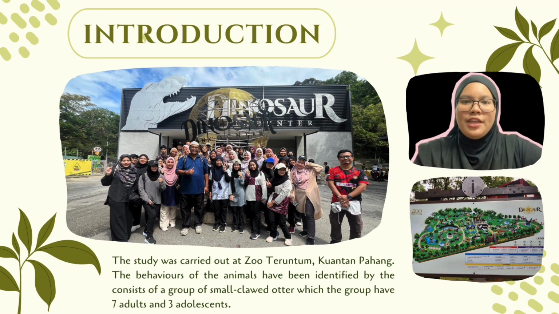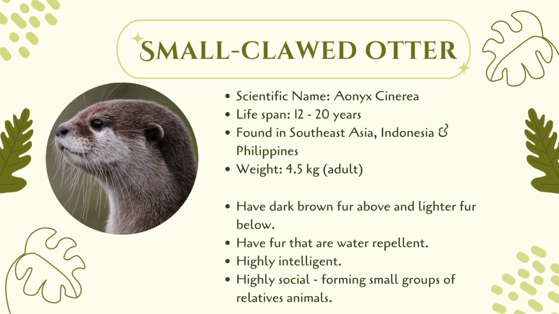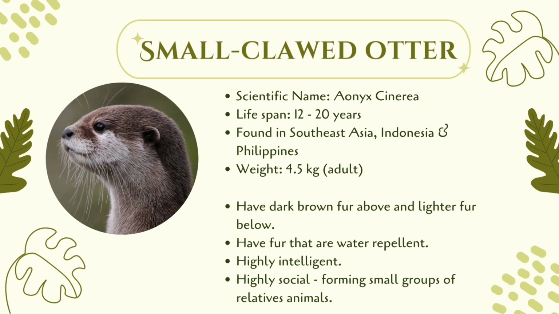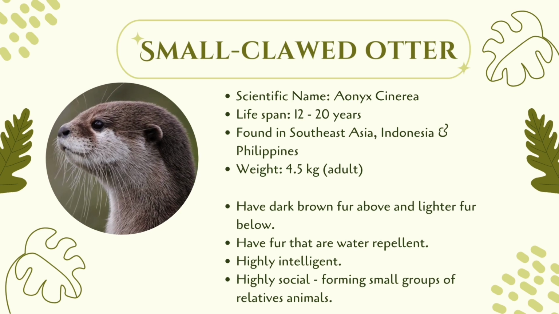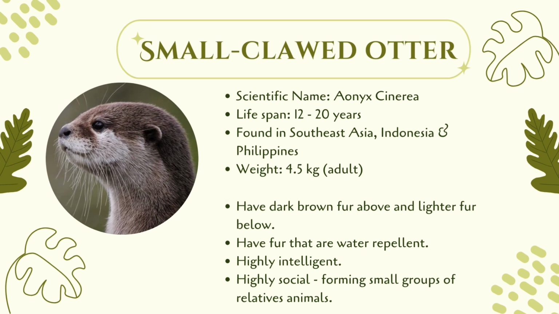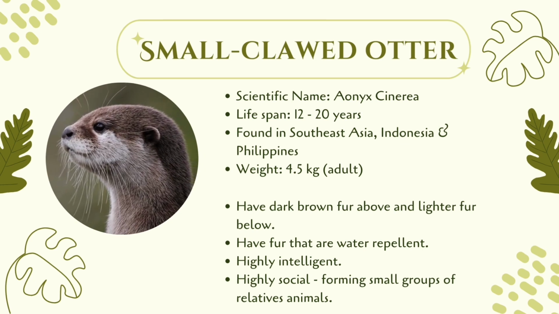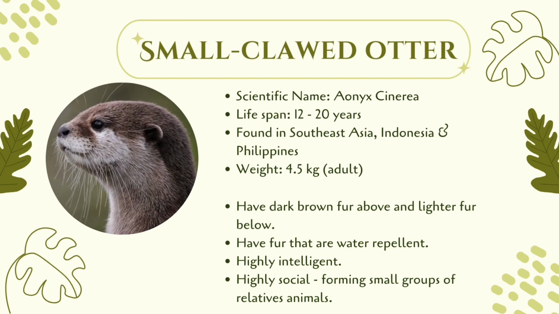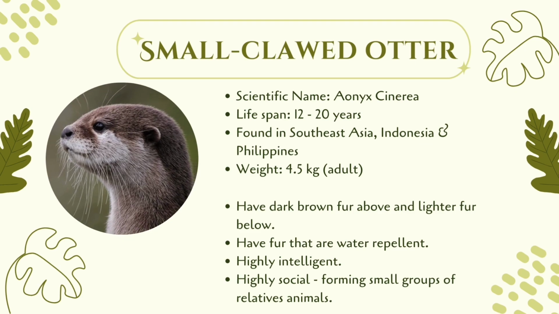The behavior of the animals was identified from a group of small clawed otters, which has 7 adults and 3 adolescents. Let's go through the small clawed otter. Their scientific name is Aonyx cinereus. Their lifespan is about 12 until 20 years. They are usually found in Southeast Asia, Indonesia, and Philippines. Adults usually weigh about 4.5 kg. Small clawed otters also have dark brown fur above and lighter fur below. The fur is water repellent. The small clawed otter is also highly intelligent and highly social.